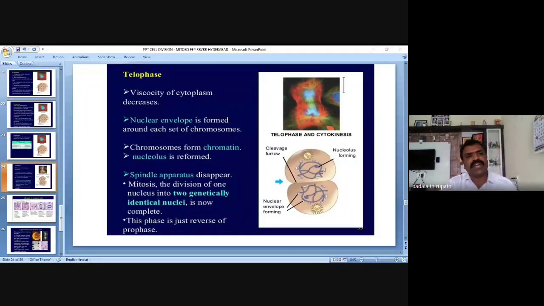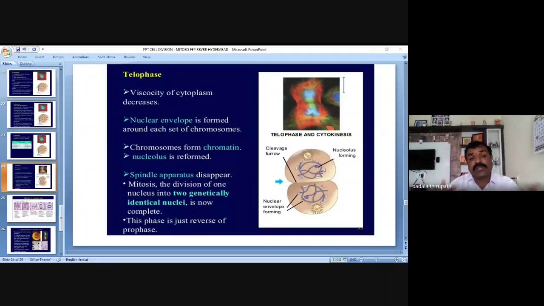And the final phase of karyokinesis is telophase. In this telophase, we observe that the nuclear envelope is formed around each set of chromosomes. The chromosomes form chromatin and the nucleus is reformed. So the nuclear envelope is formed again.